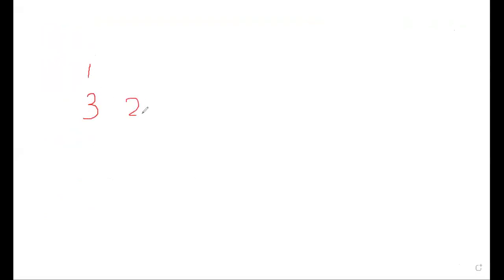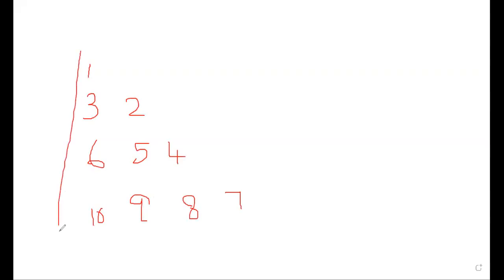1, 3, 2, 6, 5, 4, 10, 9, 8, 7. This is the output you're looking for, isn't it? So this is a triangle pattern you're supposed to print. This triangle pattern. Guys, are you aware of the pattern? Is this the first time you're seeing it?